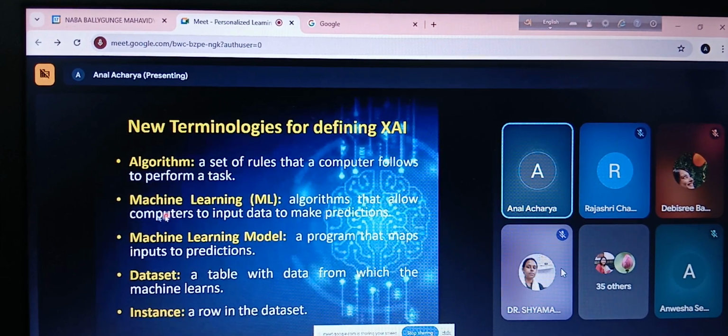Okay. Then we come to the key term, which is machine learning. What is machine learning? These are algorithms that allow computers to take input data and make predictions. That means basically their task is to make some form of prediction. That is the task of machine learning. There are various simple forms of machine learning.